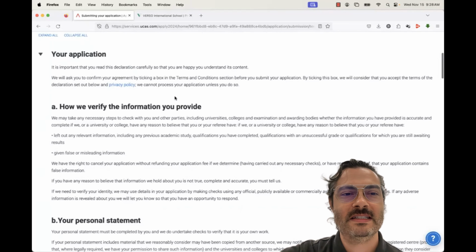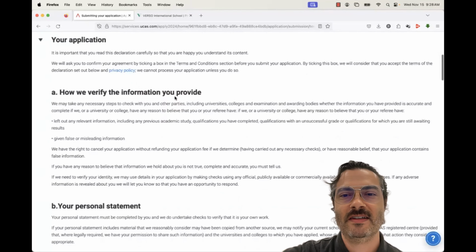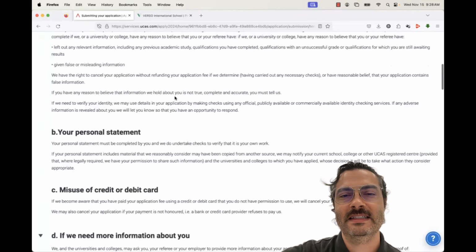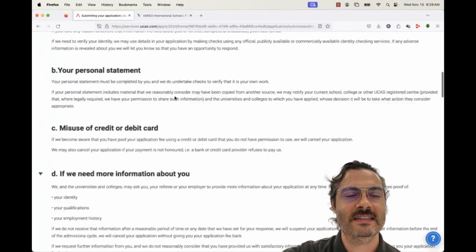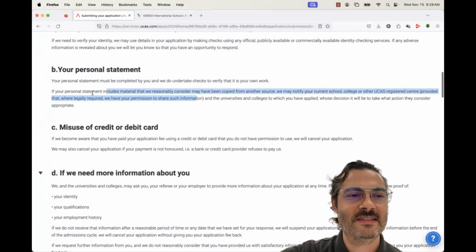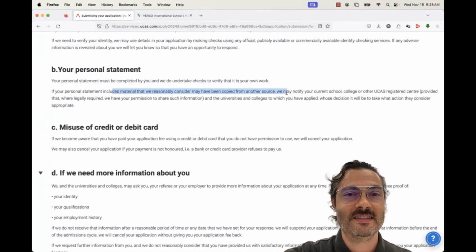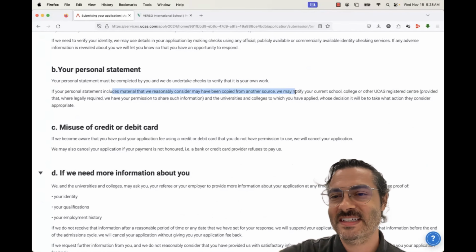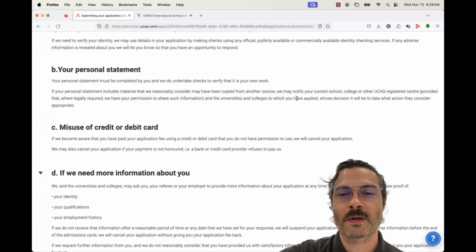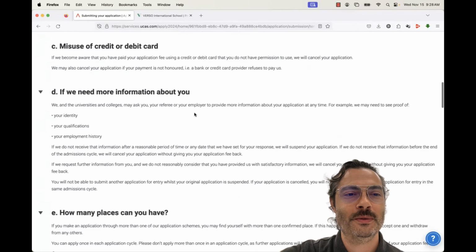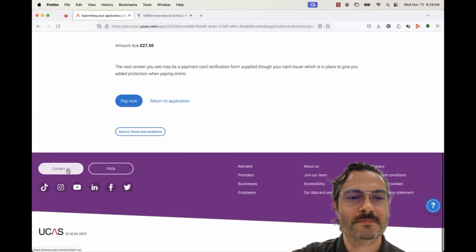Okay, so now it's going to tell us what's going to happen after we send this off. The colleges are going to get this. We want to make sure that everything is kind of an honor statement. If your personal statement includes material we reasonably consider have been copied, they have a plagiarism checker, allegedly, that they run everything through to make sure that it's accurate or not used before, and that your financial information is safe.